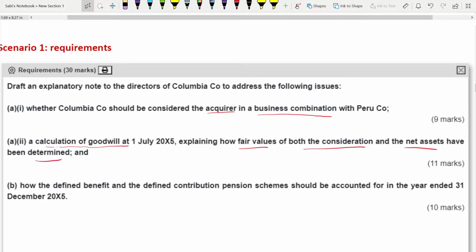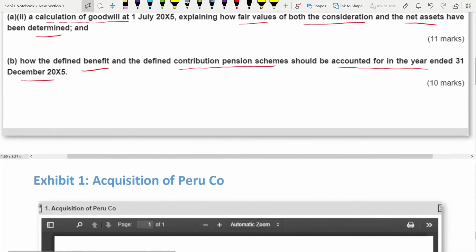And coming to the last, how the defined benefit and defined contribution pension schemes should be accounted for in the year ended 31st December 2005. There are two types of pensions: one is defined benefit, the other one is defined contribution. Right?